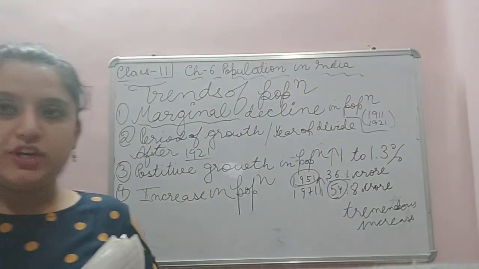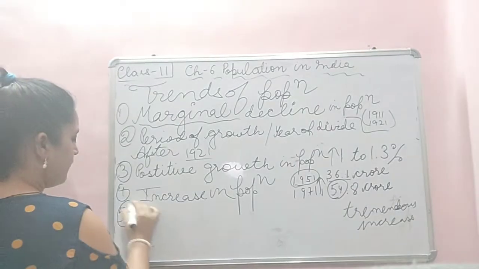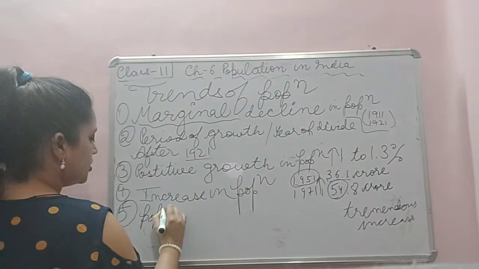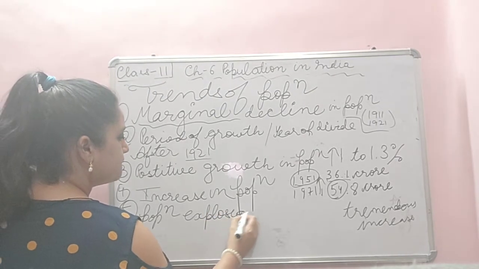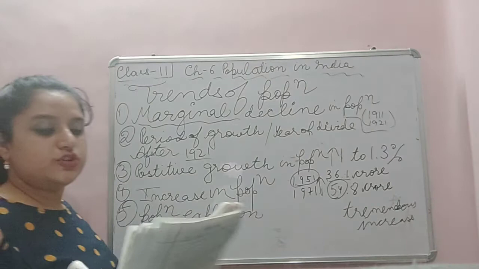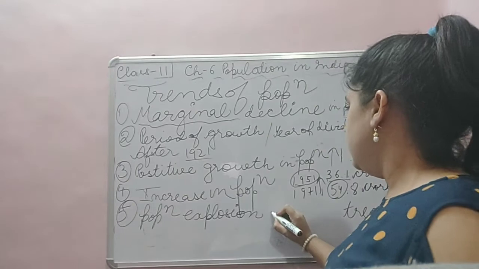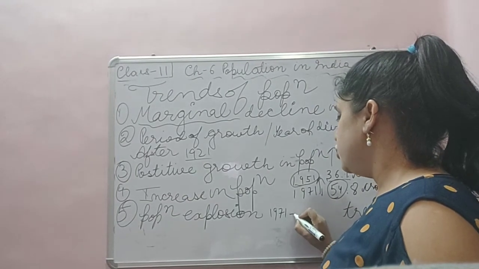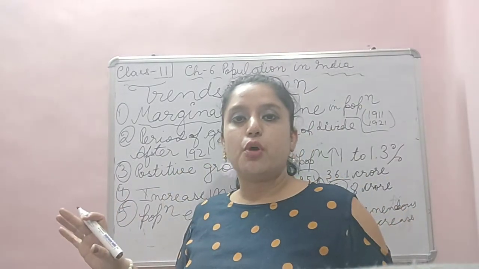The fifth trend is population explosion. Now there is more increase in the population. Population explosion. Very important time. Here, from 1971 to 2001, there was an immense increase in the population.